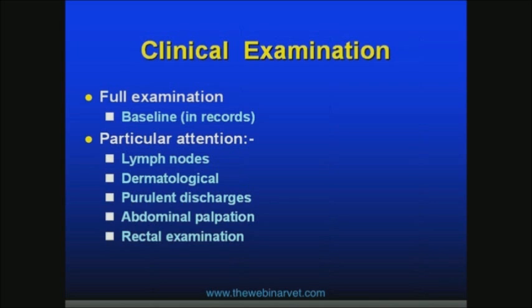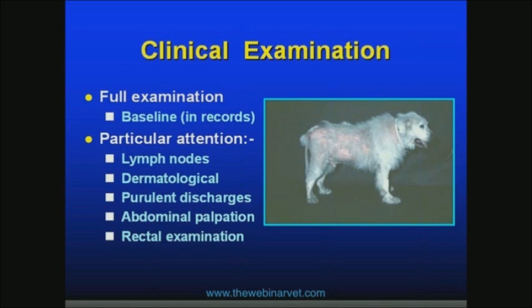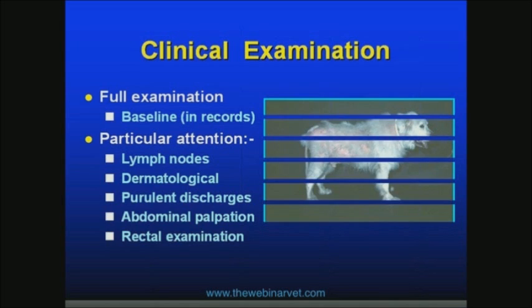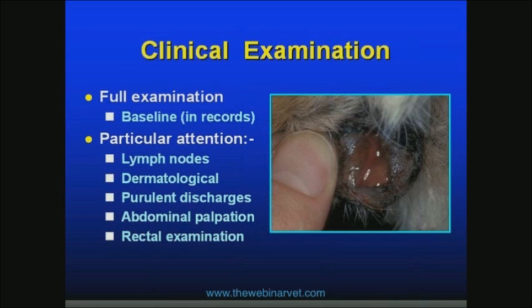And in particular, attention should be paid really when I see an animal that's PUPD to the lymph nodes. Again, we're looking for evidence of paraneoplastic-driven hypercalcemia as a cause of PUPD or infection. To the skin for our dermatological diseases and endocrine diseases that can drive PUPD. For any evidence of purulent discharge, there's an animal here with some vaginal discharge, indicating a pyogenic focus or pyometra or metritis. Good abdominal palpation to detect any lymphadenopathy, splenomegaly or hepatomegaly is important.